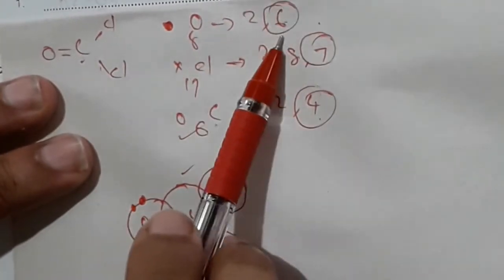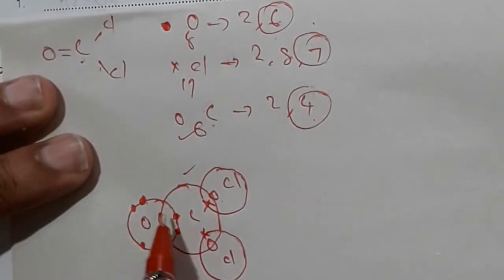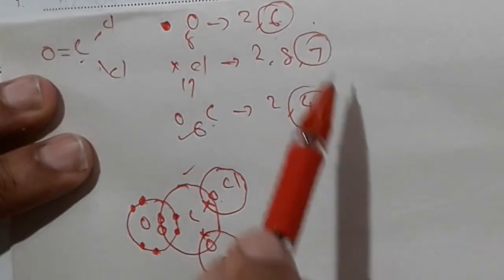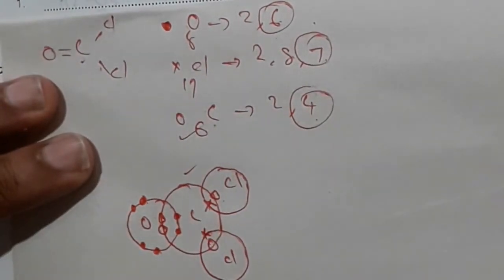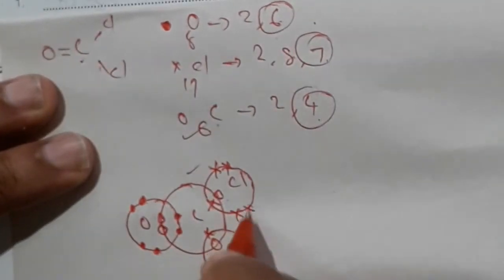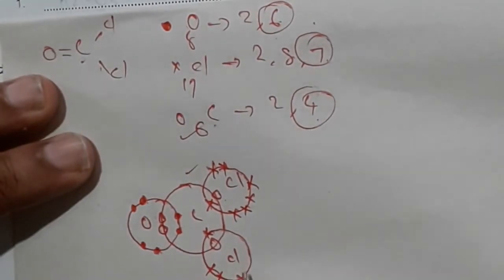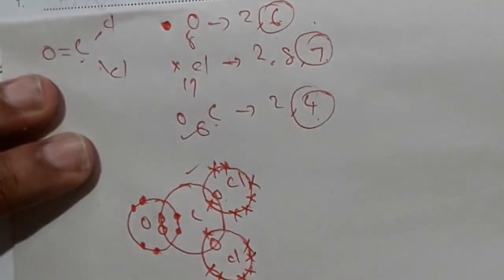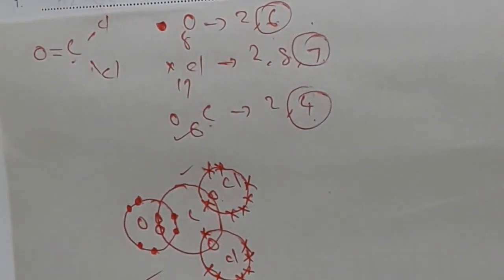Oxygen outer shell 6 electrons, 1 2 3 4 5 6, including this. Chlorine outer shell 7 electrons, we did only 1 electron. How many left? 6 electrons are left. 2 4 6. Here also 2 4 6. This is the electronic arrangement of carbonyl chloride.